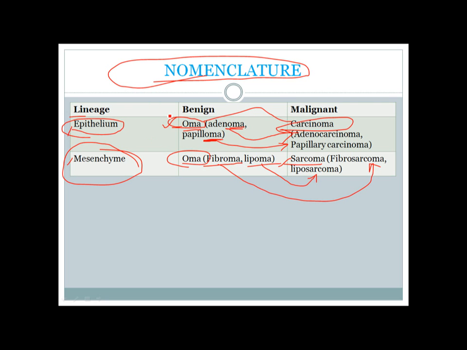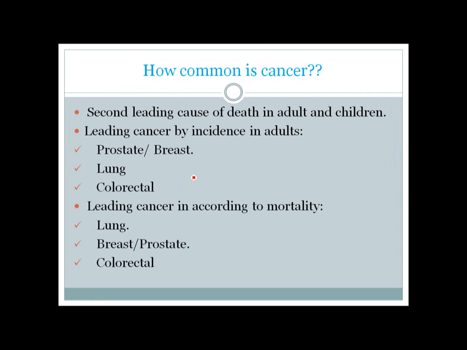There are some special things to know about this nomenclature. There are some omas which are not benign, and those are lymphoma, seminoma, some forms of meningioma, glioma, and even hepatoma, and melanoma. Those are all omas, but they are not benign, they are actually malignant tumors.